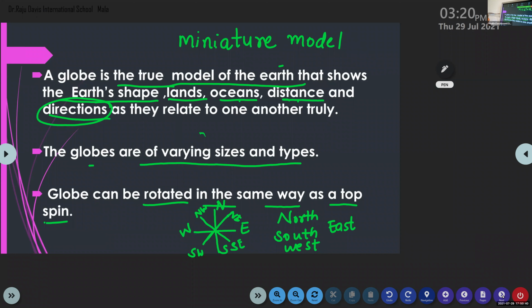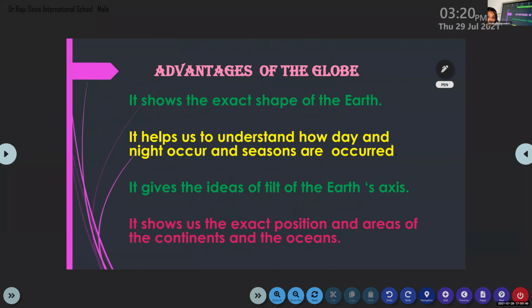Globes are of varying sizes and types. Globes can be rotated in the same way as the top spins. Now we are going to discuss what are the advantages of the globe. See the first point, advantages. It shows the exact shape of the earth.